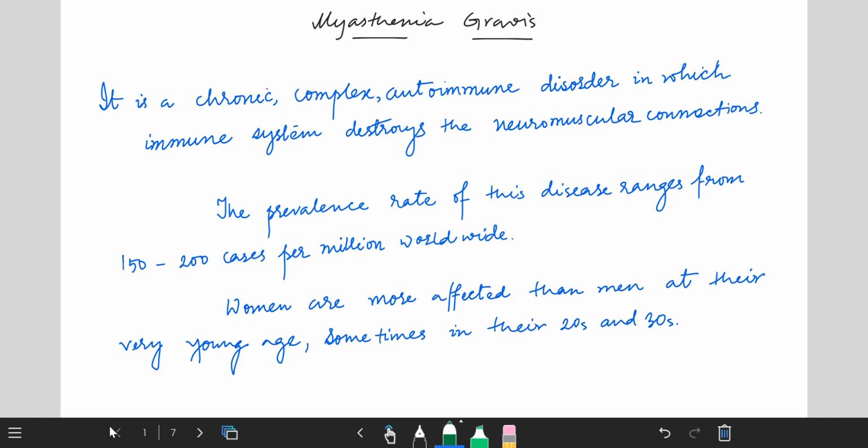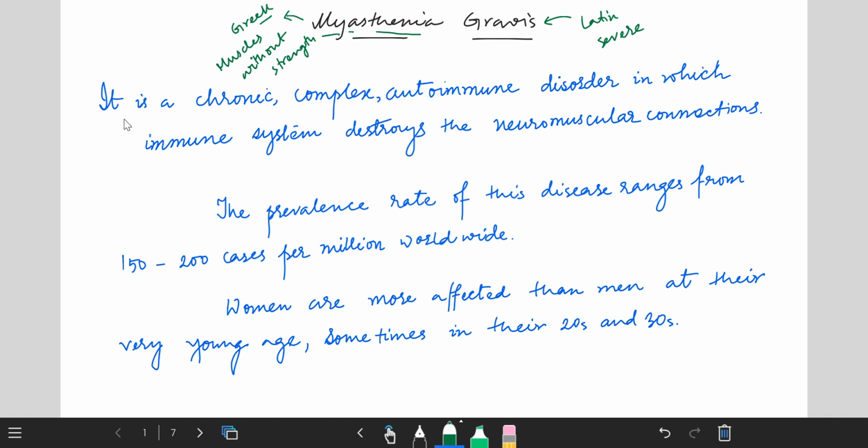Today we will understand about Myasthenia Gravis. So Myasthenia Gravis, these are two words. First word, Myasthenia, is obtained from a Greek word meaning muscles without strength. And gravis is obtained from a Latin word meaning severe. So my means muscles, a means without, thenia means strength: muscles without strength.